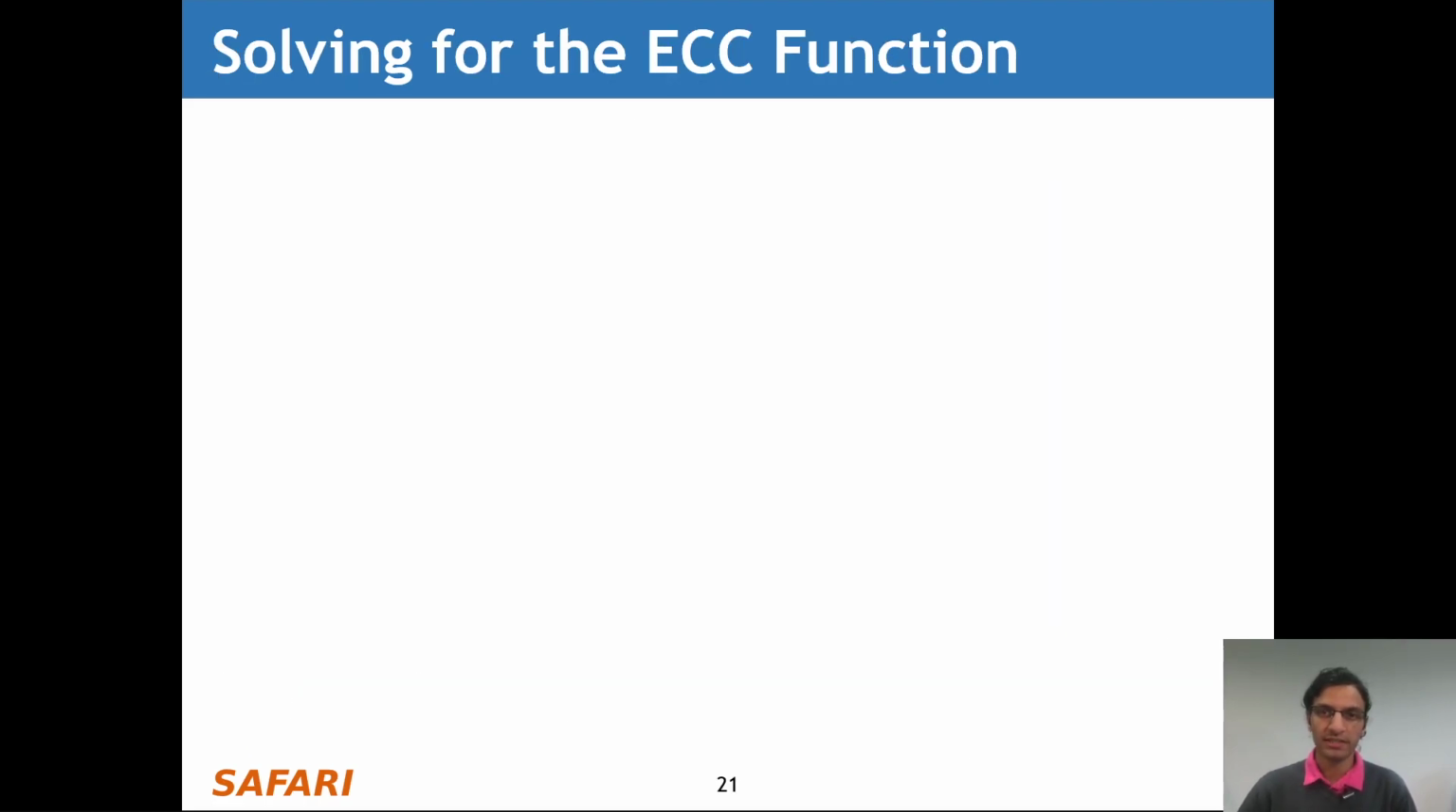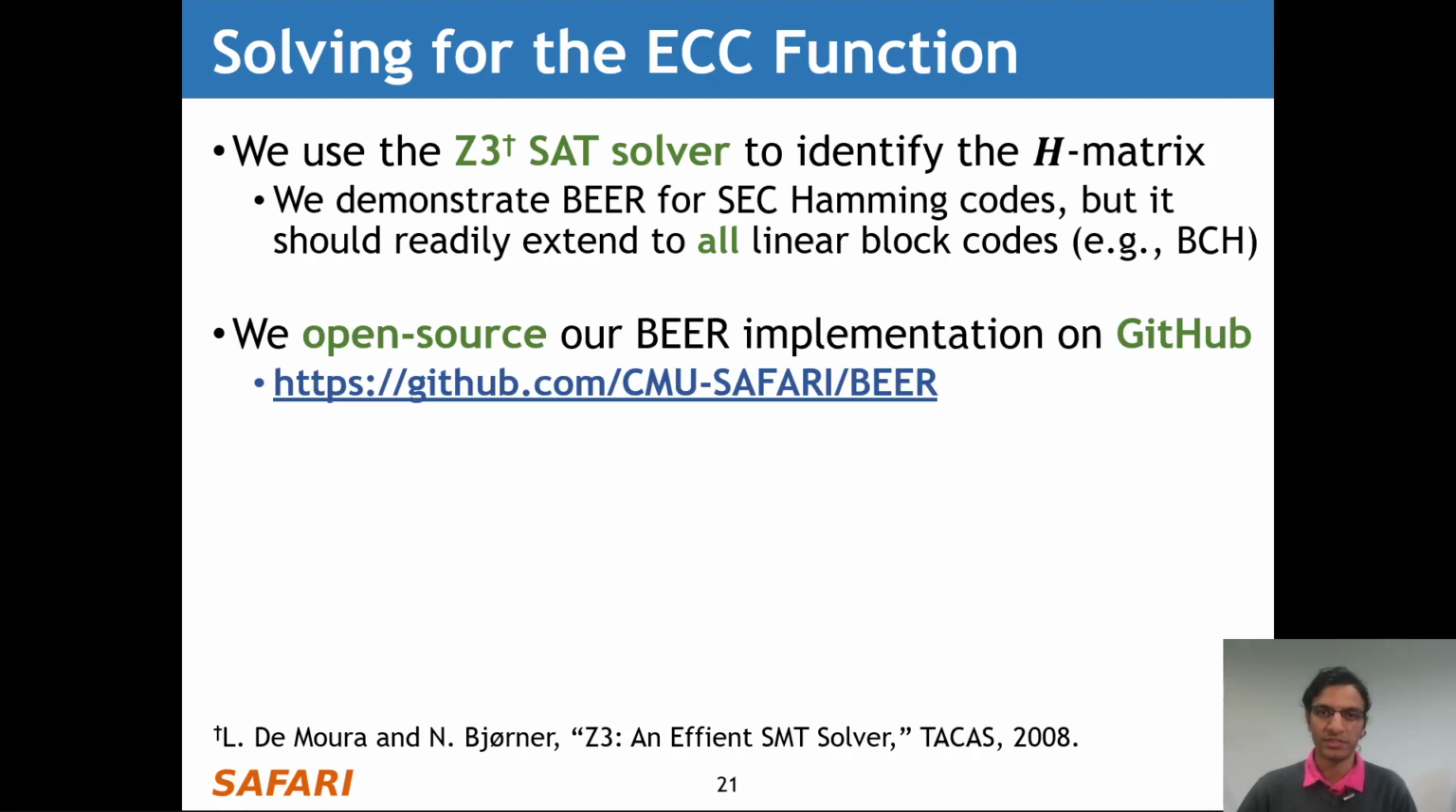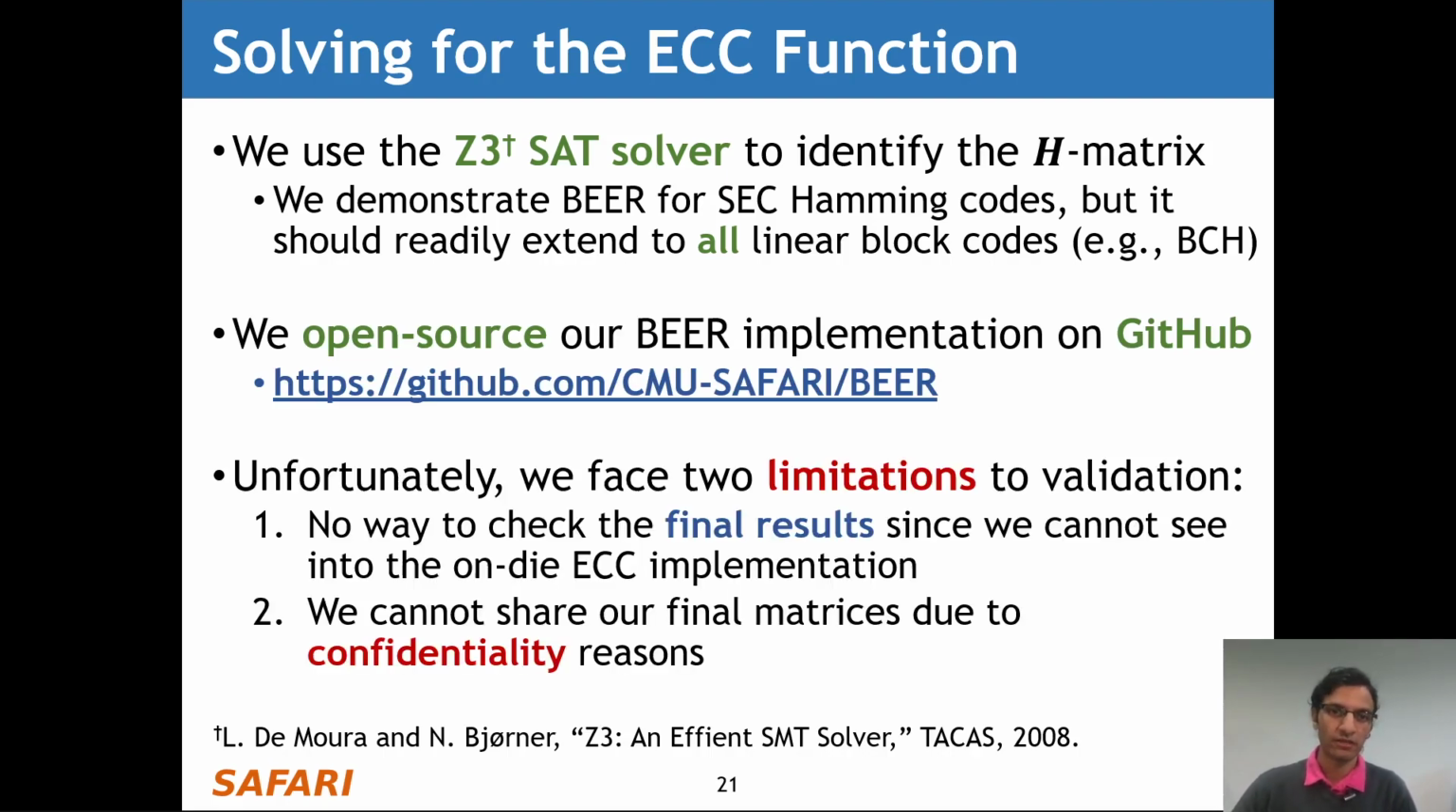So the next step is to identify the specific H-matrix that each chip uses, and we do so using the Z3 SAT solver. Although in our work we demonstrate and evaluate Beer for single error correcting Hamming codes, Beer readily applies to all linear block codes, including, for example, BCH codes and Reed-Solomon codes. We open source our Beer implementation for any end user to make use of on GitHub at this link.